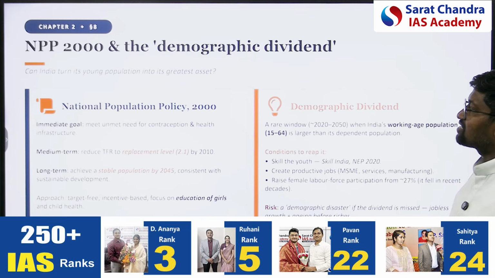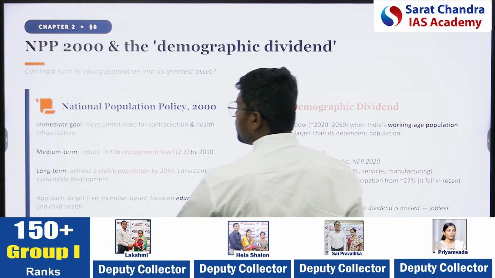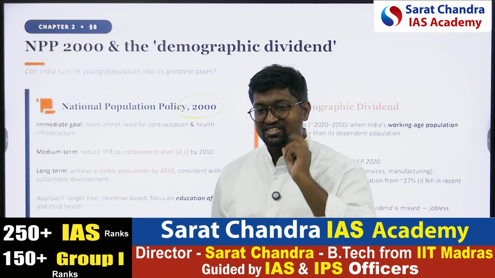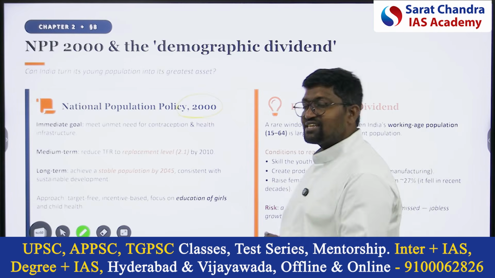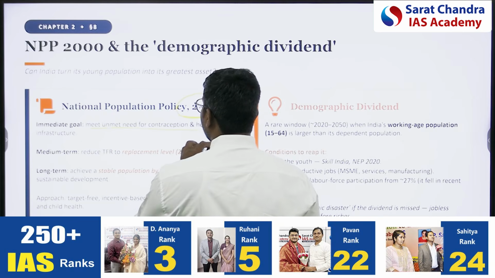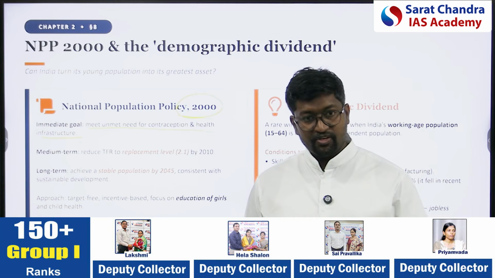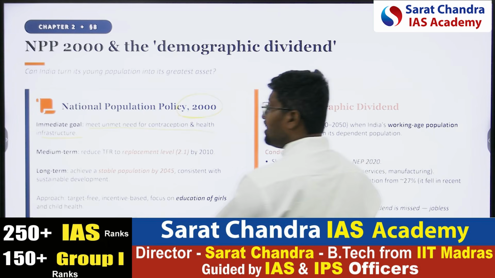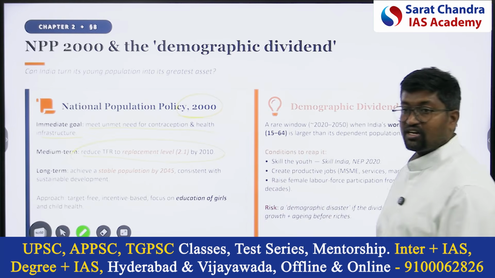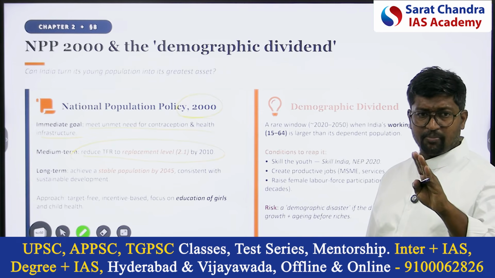Okay. Now, National Population Policy 2000 and the demographic dividend. What is the relationship between them? National Population Policy 2000, not 2020. What is the goal? To meet the unmet need for contraception and health infrastructure. Health infrastructure and contraceptives should be promoted. In the medium term, reduce the total fertility rate to the replacement level. What is the replacement level? Just now we saw, 2.1.